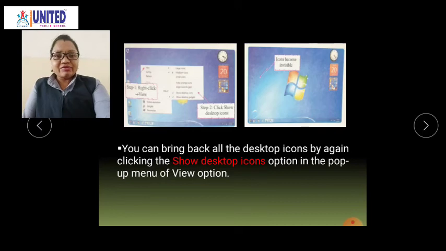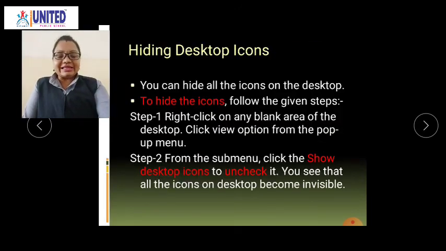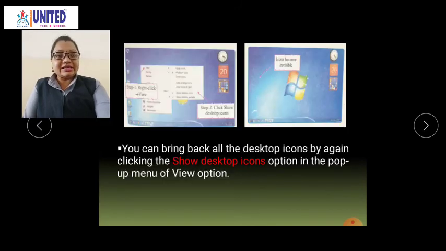You can see when you click in the blank area, a pop-up menu opens, and in that pop-up menu the first option is view. So you click on that view option. After clicking the view option, a sub menu opens. In that sub menu you have to click on show desktop icons. To uncheck, what you have to do is first of all click on show desktop icons. Let us see in the picture.